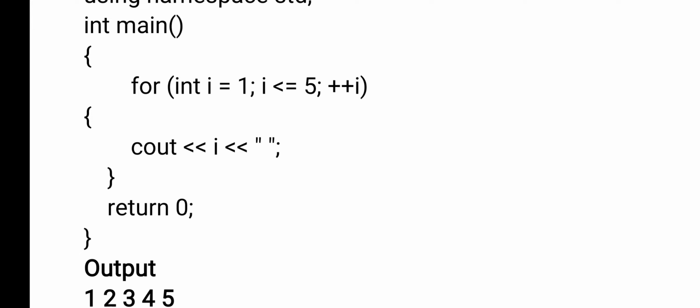After the for loop, opening and closing braces are there, right? That is the body of the loop. So when the condition is false, the control comes out of that body. Whatever statements are there after the loop will be executed. So this is a for loop.